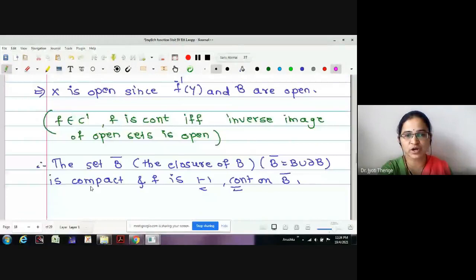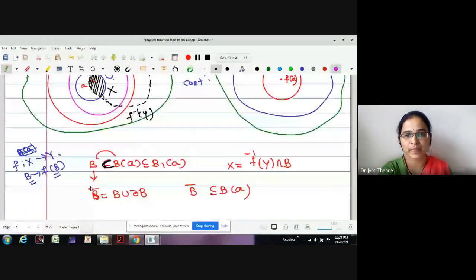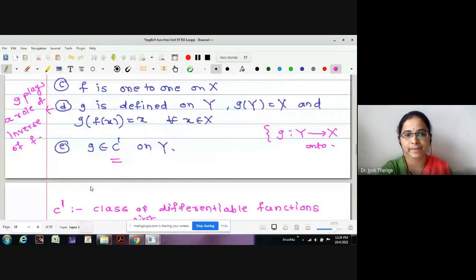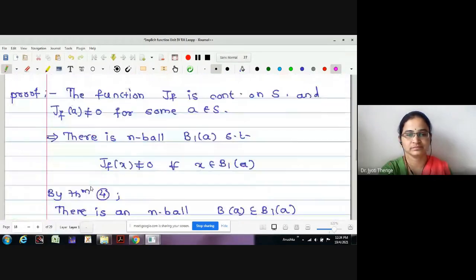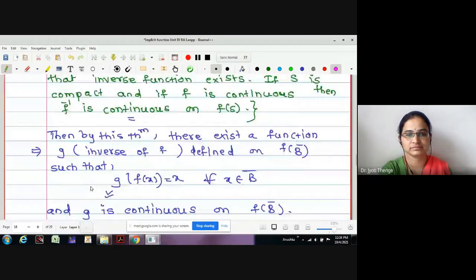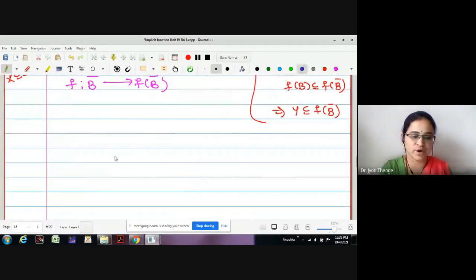What is the first point we wanted to prove? A is in x, f of a is in y. Let us prove the points one by one. Proof of A. So instead of proof, I will write simply A. What we wanted to prove in this? In A, we wanted to prove that A is in x and f of A is in y. Okay. Now let us start.